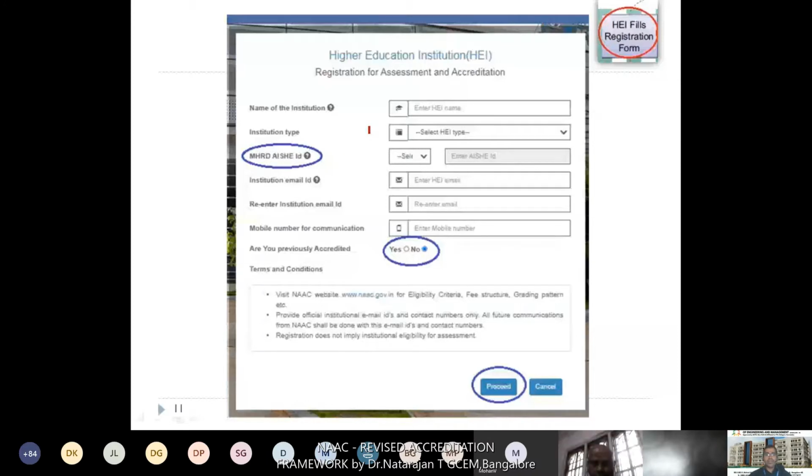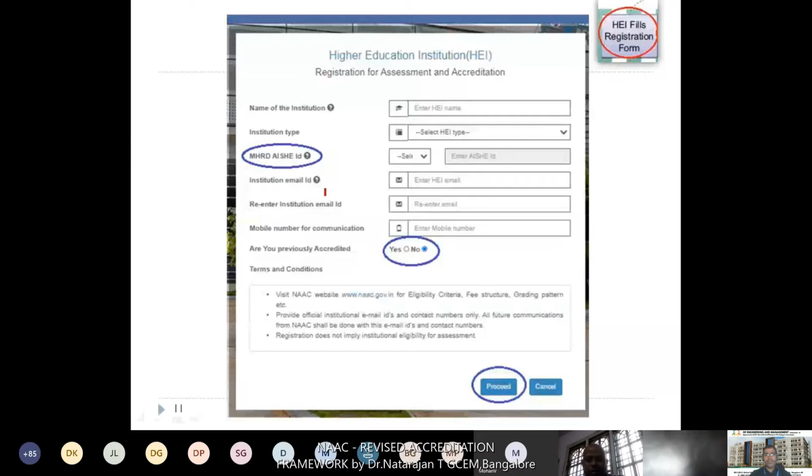Then the next one, MHRD AISHE ID. Yesterday I mentioned this one during my presentation. This is a mandatory requirement for each and every college that is aspiring to get the NAAC accreditation. Already 99% of the colleges have registered through the MHRD AISHE portal. So you need to just enter two things here: the alphabet, either A, B, C, and the 5-digit ID. You can easily get this MHRD AISHE ID through the website also. You can go to the MHRD website and get the ID.